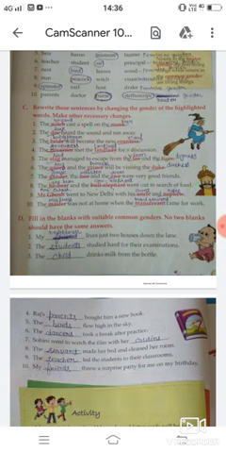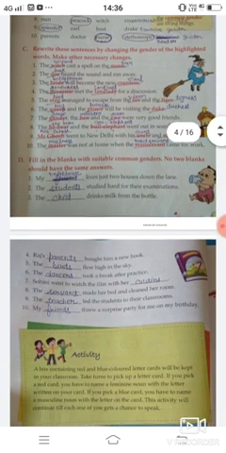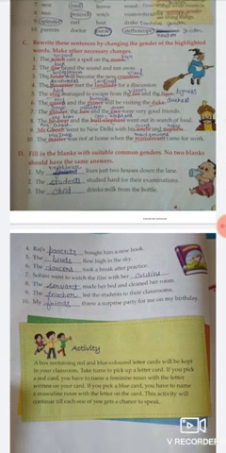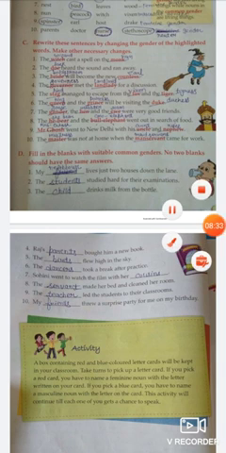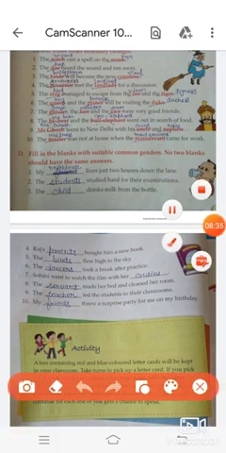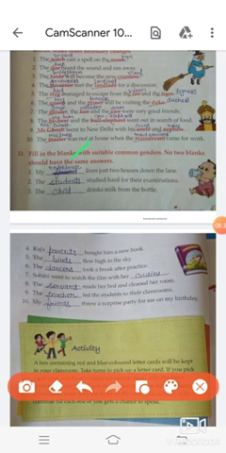Now the next is: fill in the blanks with suitable common gender words. No two blanks should have the same answers. So, my blank lives just 2 houses down the lane. Neighbor. The blank study hard for the examinations. Students. The blank drinks milk from the bottle. Child. Raj bought him a new book. Parents.